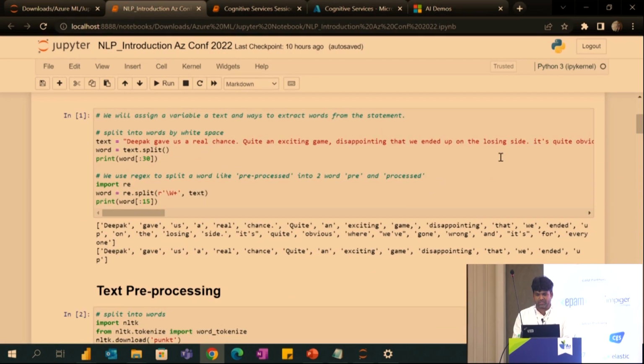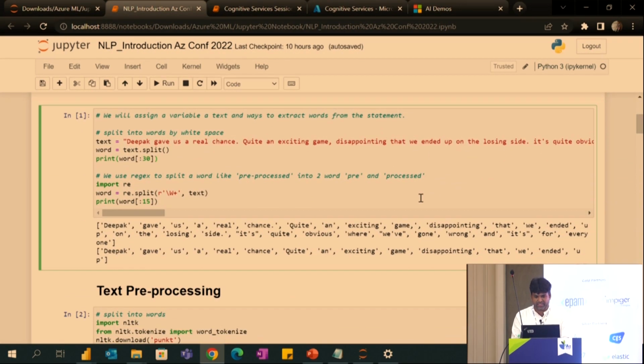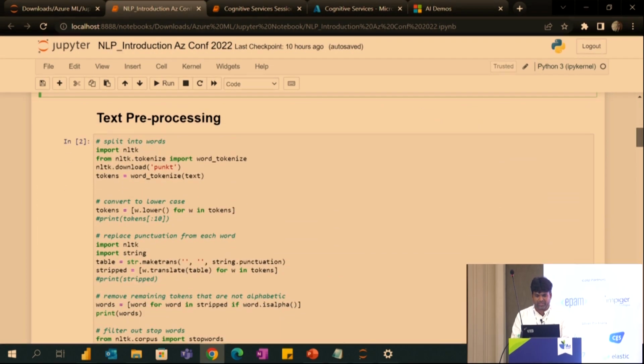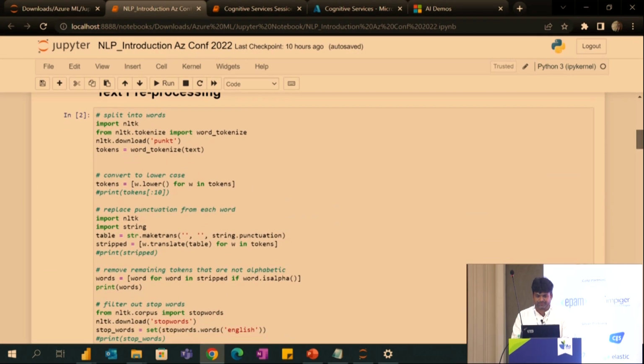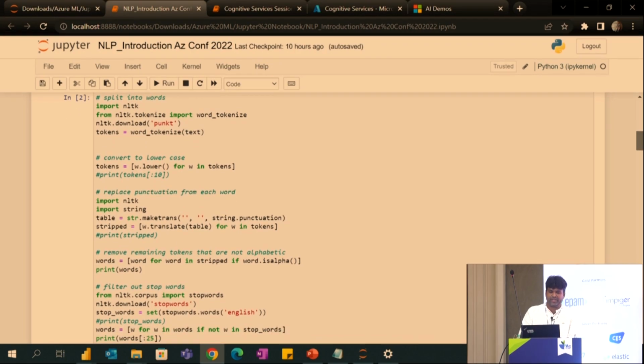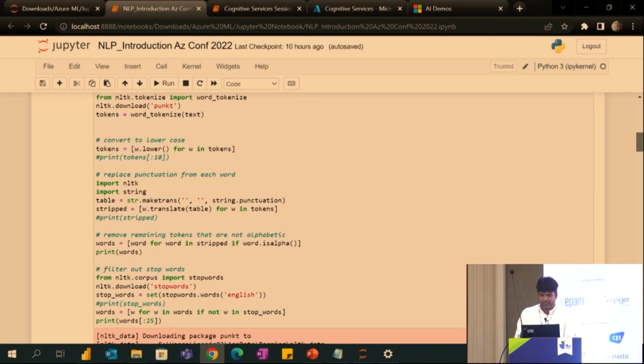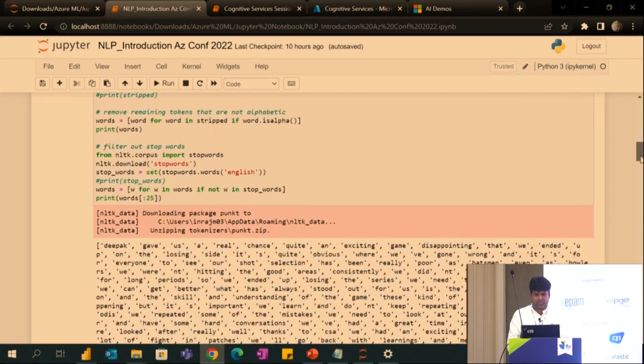So this is the example. Here we are processing the text. For example, this is the text: Deepak gave us a real chance. In this, we are just splitting everything. Once that is done, we are doing the pre-processing, which is converting the text into lowercase, replacing the punctuation, and also creating some tokens and all.